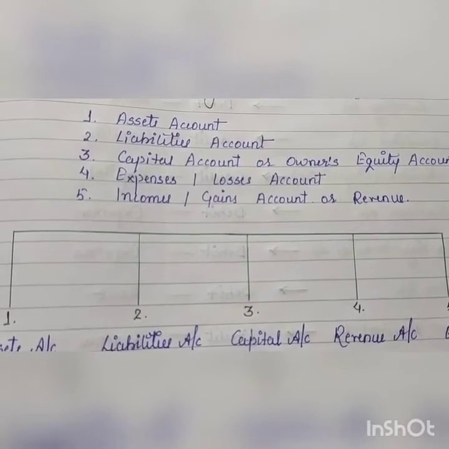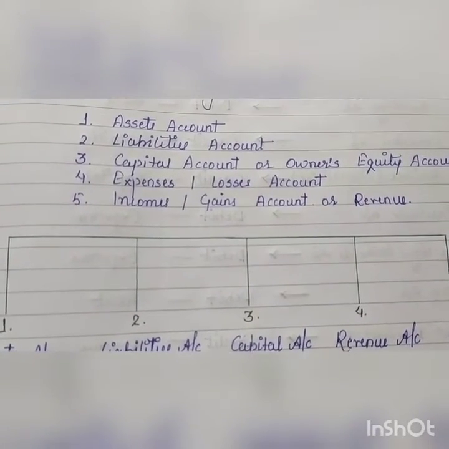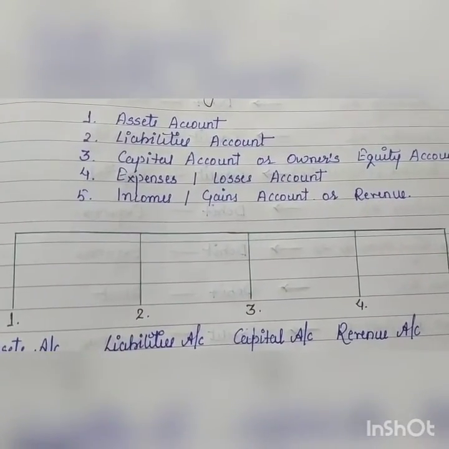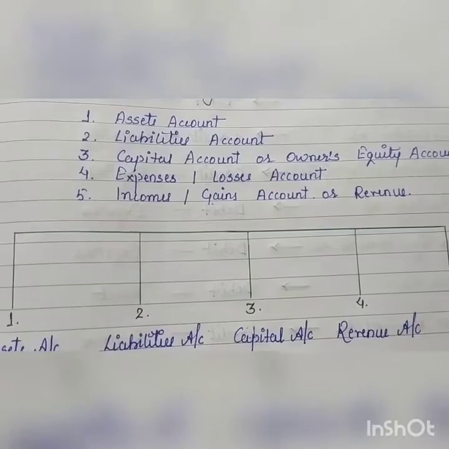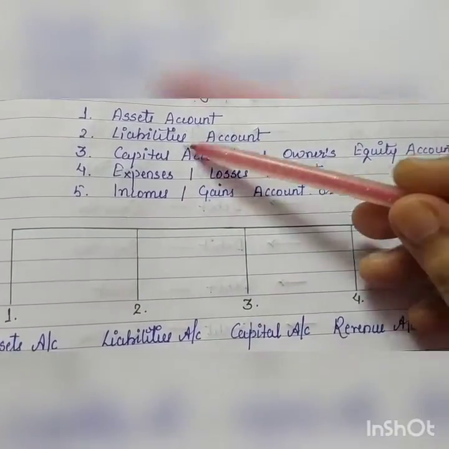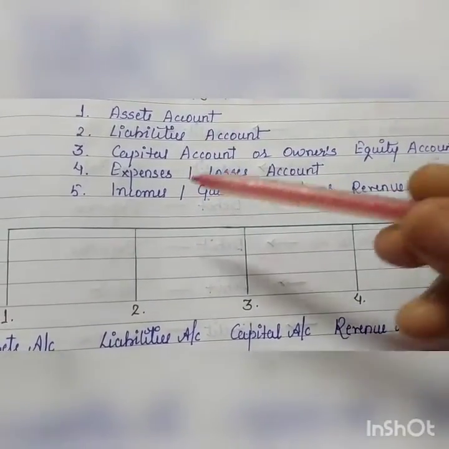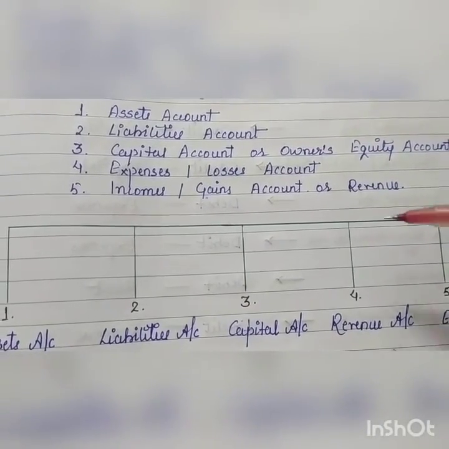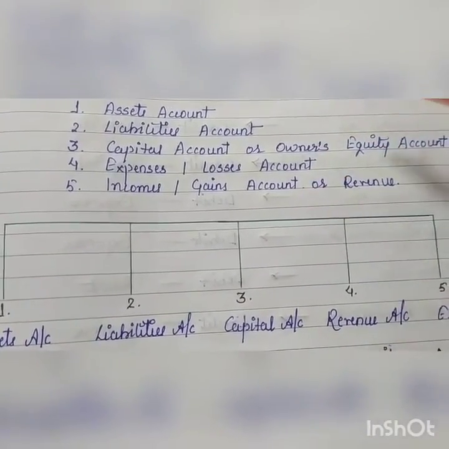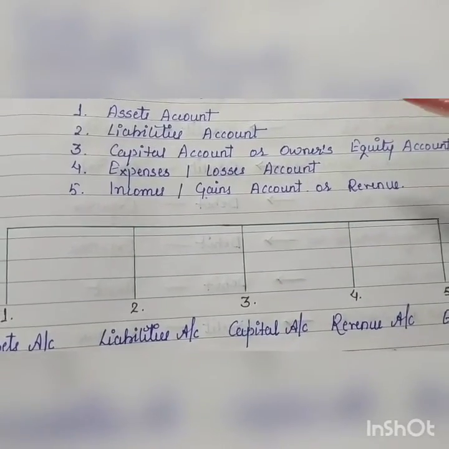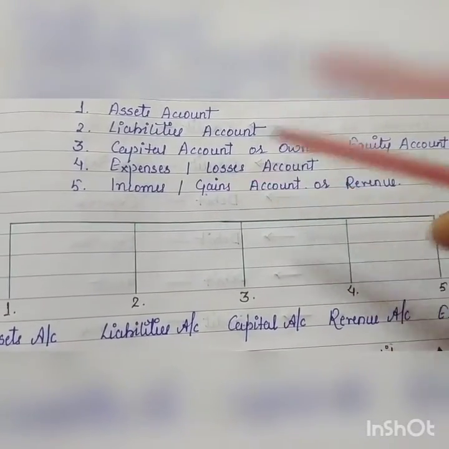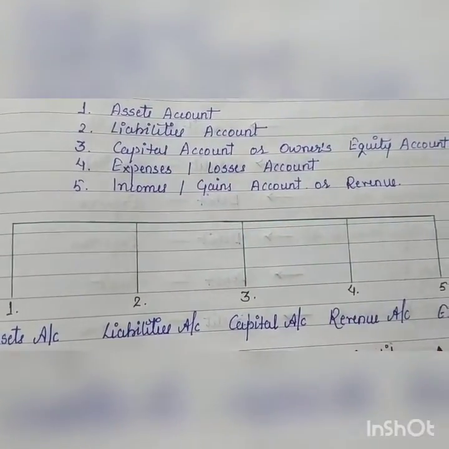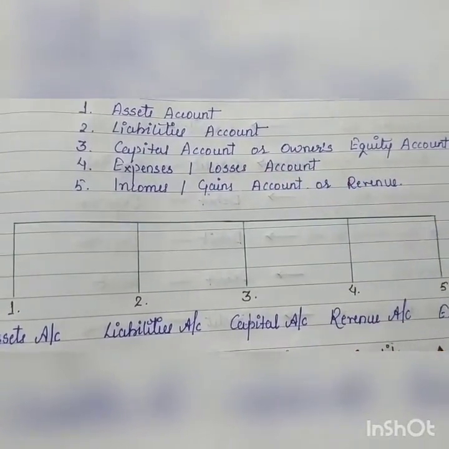Third is capital account. I think you all know capital account related to the money which is invested by the owner into the business. For that we have this capital account. Then expenses losses account. All your general expenses like wages paid, salaries paid, rent paid, discount allowed, purchases comes under this category, that is expenses or losses account.